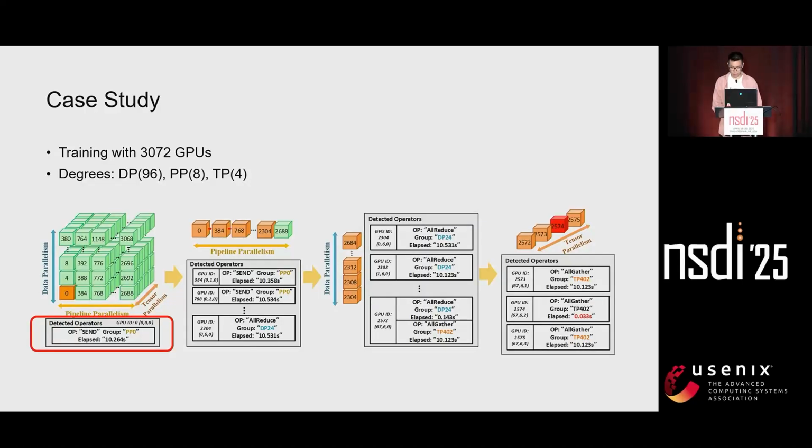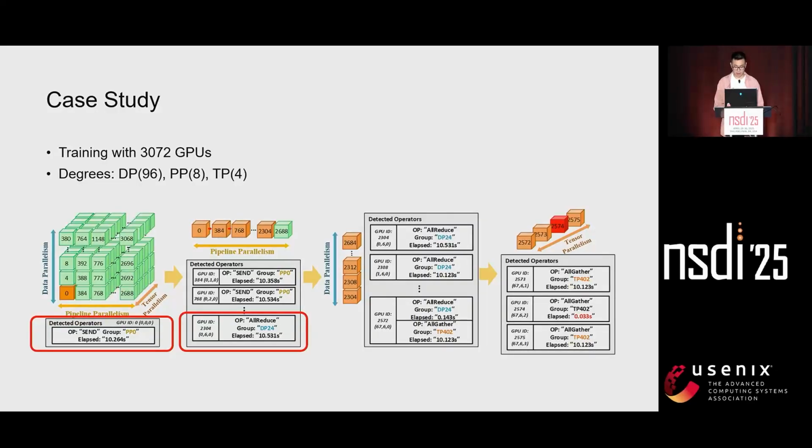Along the pipeline, we found the corresponding receive operator of this send in GPU 384. However, the receive operator is normal. Instead, we detect another send operator preceding the receive operator, which is abnormal. We keep searching on this send. After repeating multiple rounds, we transition to this GPU, whose reduce operator of DP is found abnormal. The reduce belongs to DP group 24.